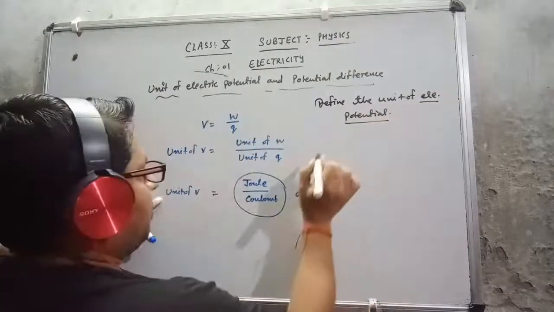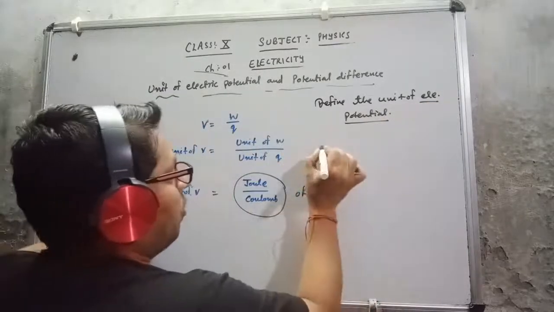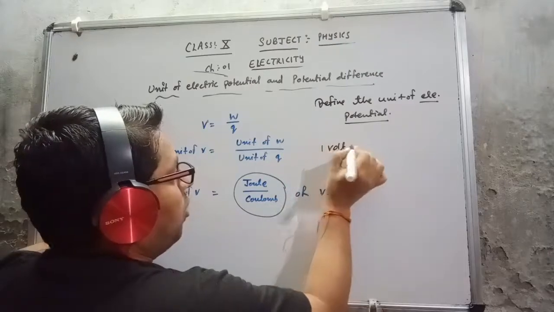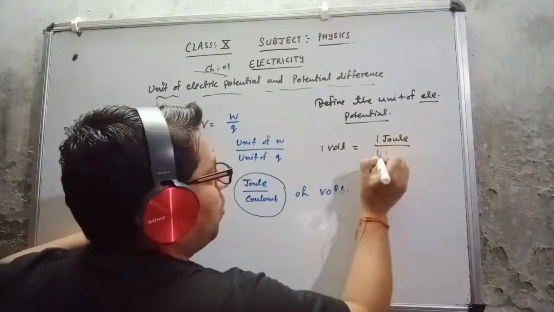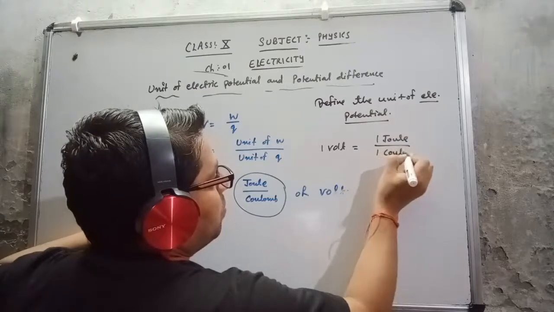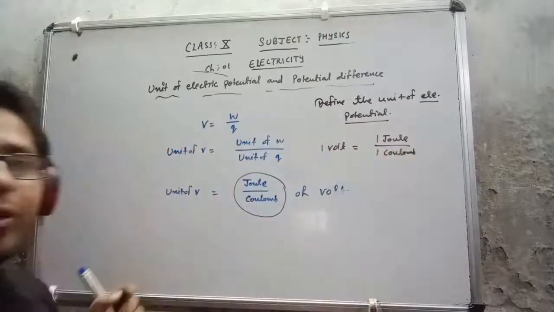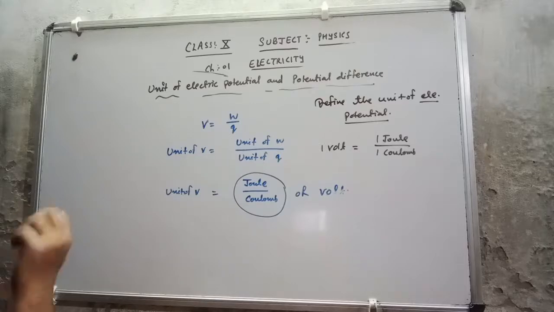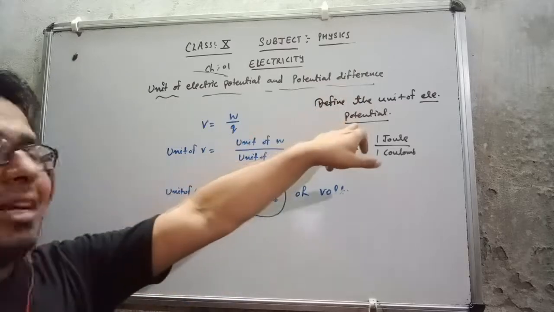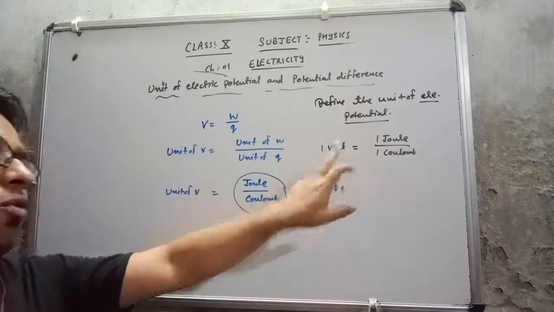So from here, 1 volt equal to 1 joule upon 1 coulomb. That means we have to define the unit of electric potential, that means we have to define 1 volt.